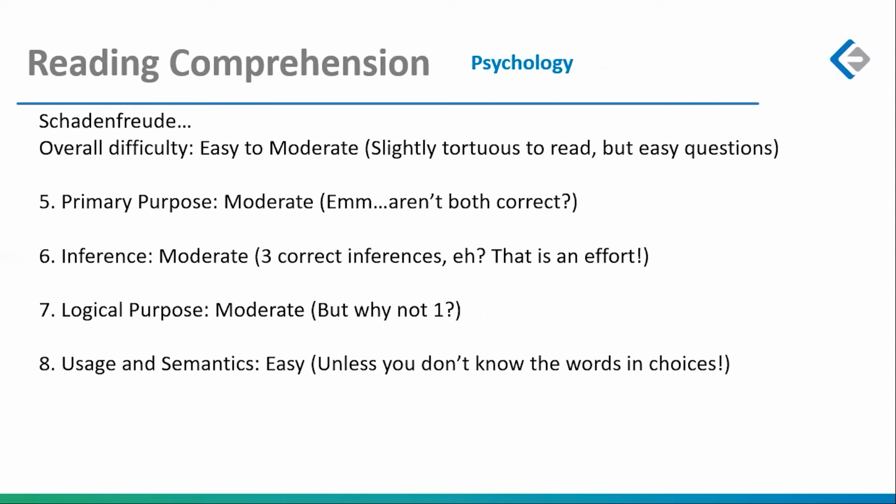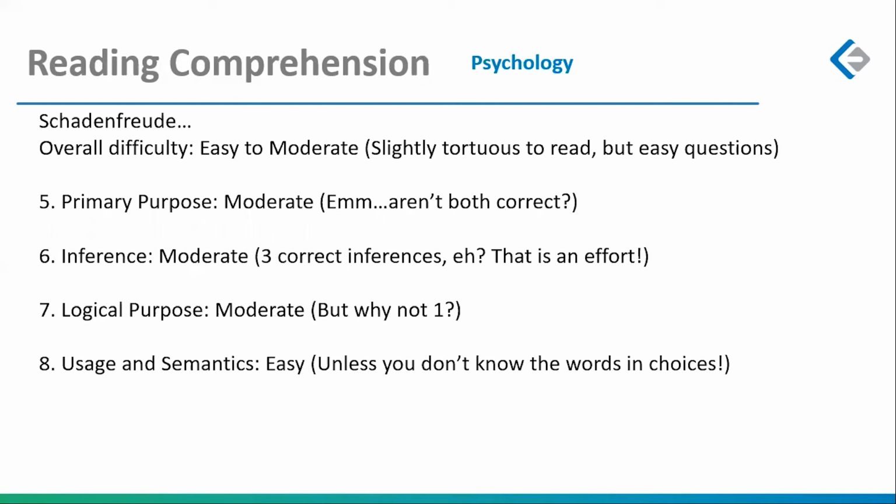Second passage, a psychology passage. If you wanted to apply selection skills, you saw the first passage and it seemed easy, and then you got to the second passage and you forgot selection skills, whatever the case. This was a bit tortuous to read. Tortuous means a bit twisted. It wasn't difficult, but it would take you some time, maybe a minute or a minute and a half to adapt to what is happening.